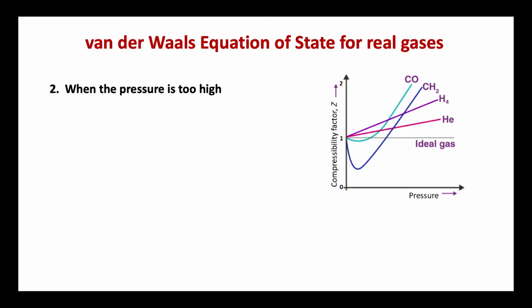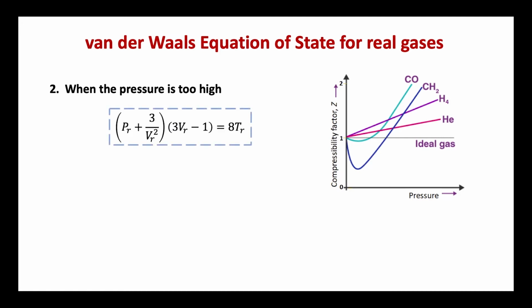Now, the next case, when the pressure is considerably high, the volume V will be quite small. Now, it may not be possible to ignore the term B, but as P is quite high, the pressure correction factor A by Vm square may become negligible in comparison with P in the real gas equation. Therefore, it reduces to P into Vm minus B equal to RT, that is PVm is equal to RT plus PB.